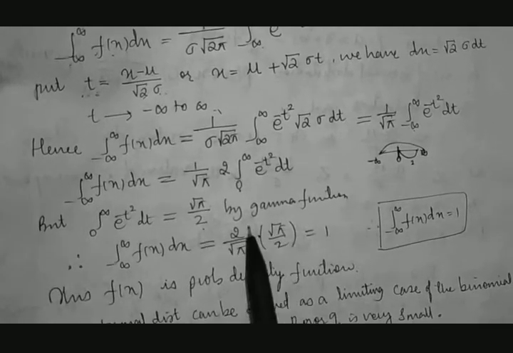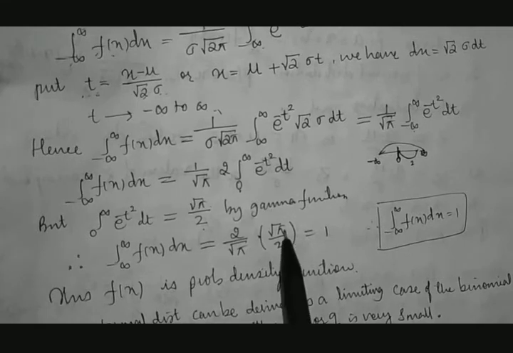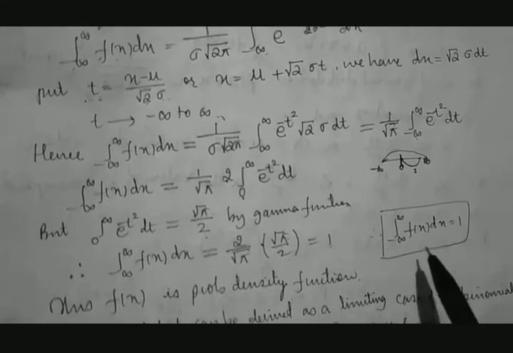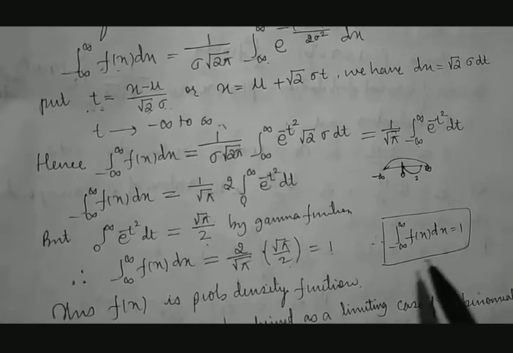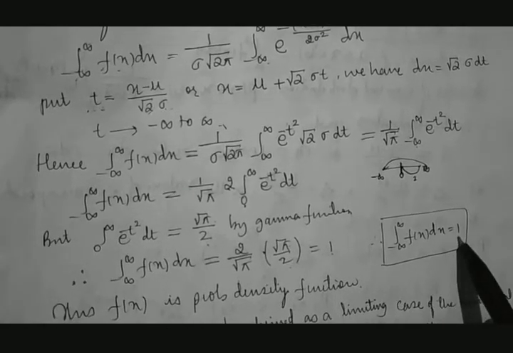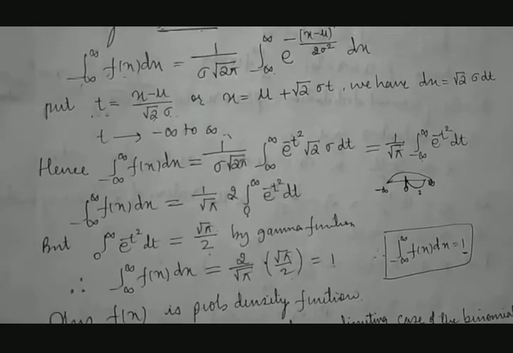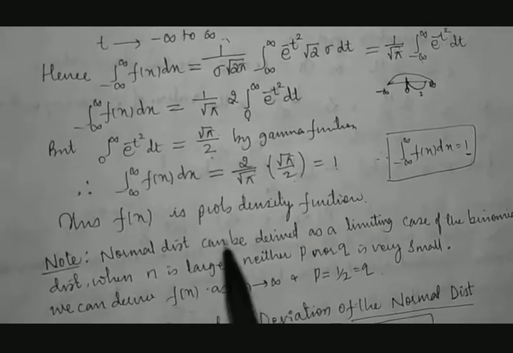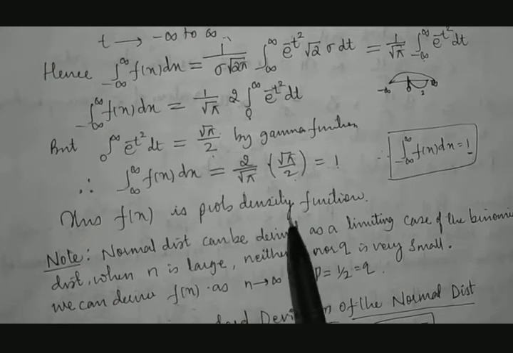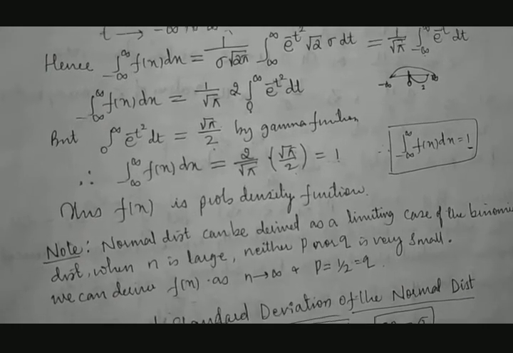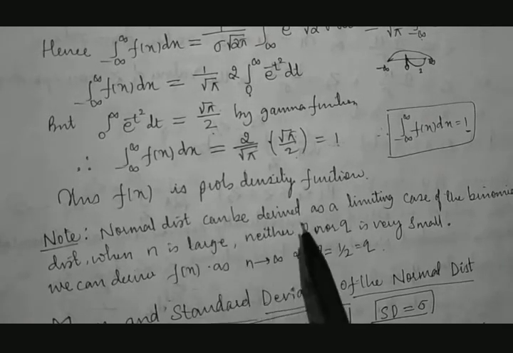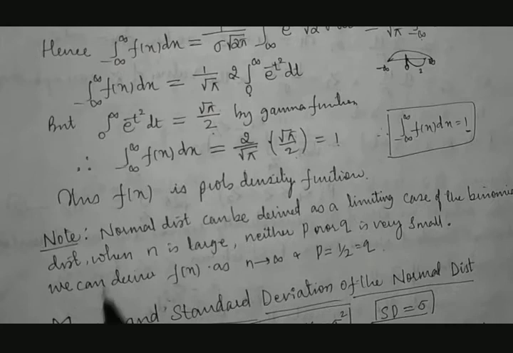Substitute that value, then 2 by root pi cancels with root pi by 2, and that becomes 1. Therefore integration of f of x dx between minus infinity to plus infinity is equal to 1. Therefore both the conditions are satisfied. Then we say this f of x is a probability density function. Here we take one note: normal distribution can be derived as a limiting case of binomial.